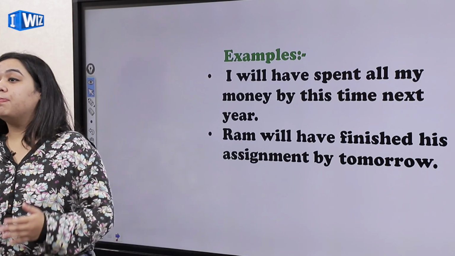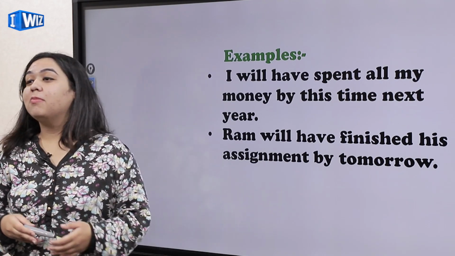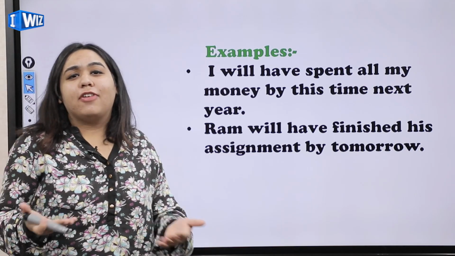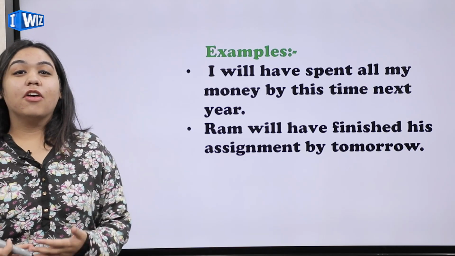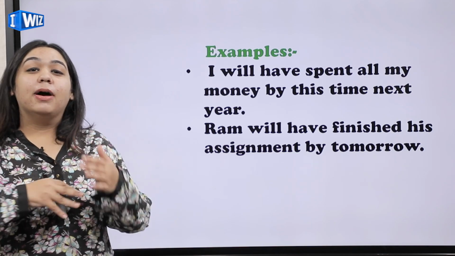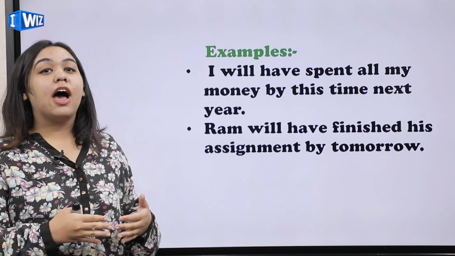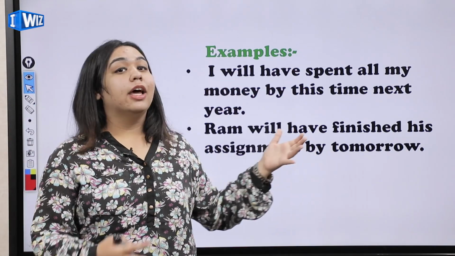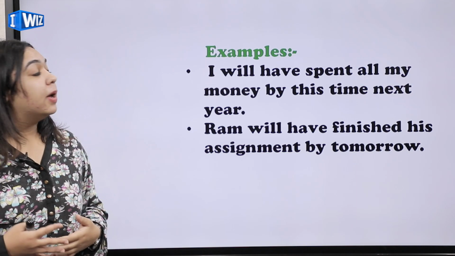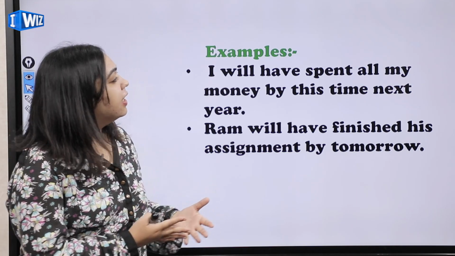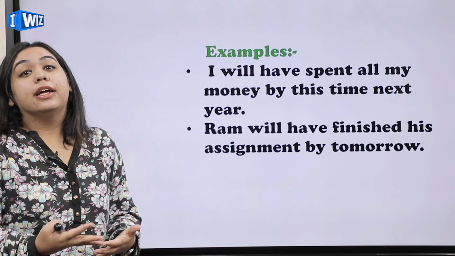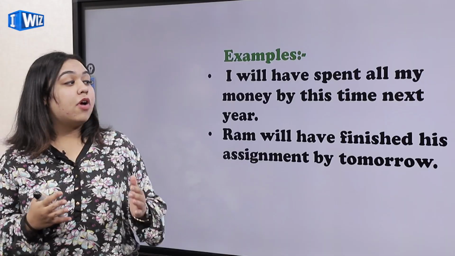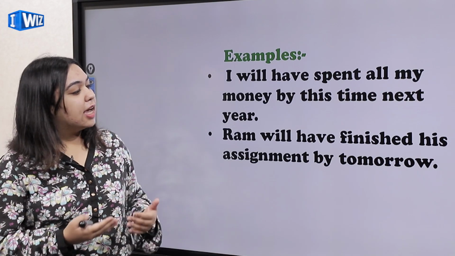Now, I will have spent all my money by this time next year. Suppose let us say that you won a lottery for 5 lakhs or something, and then you're talking to your friend, oh, I spent a lot, that by next year this time I will have spent all the money. So you see, will plus have plus spent, the third form of the verb. I will have spent all my money by this time next year, when you're predicting something, that it will surely happen by that time. So the next one is Ram will have finished his assignment by tomorrow.